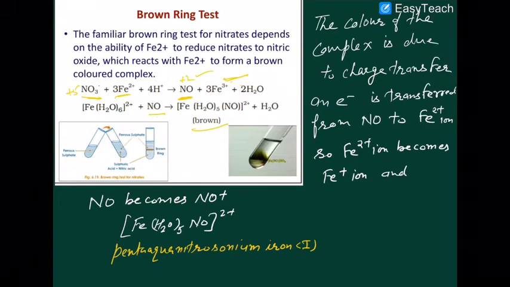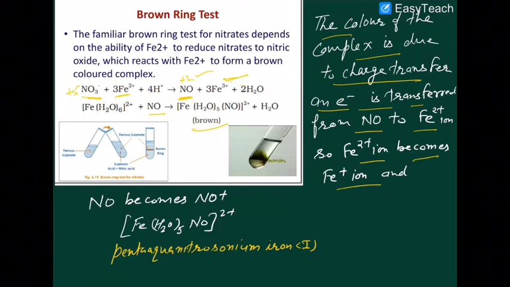Okay, you have done that in your classroom. The color of the complex is due to the charge transfer of one electron from NO to Fe2+ ion. So Fe2+ ion becomes Fe+ ion in this case. Okay, so remember that. So the answer is pentaaquanitrosonium iron(I). So I am repeating once more. The color of the complex is due to the charge transfer.